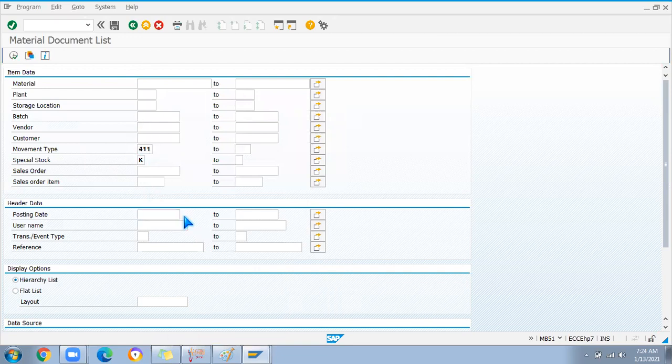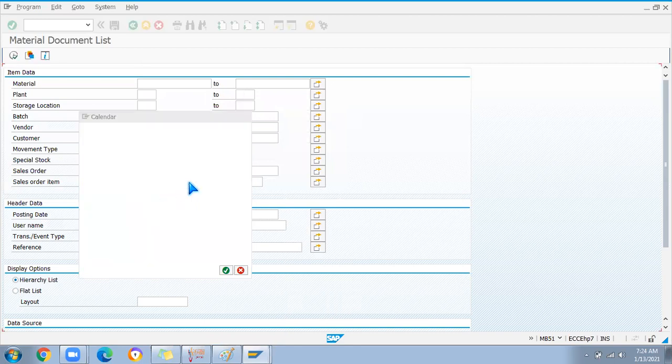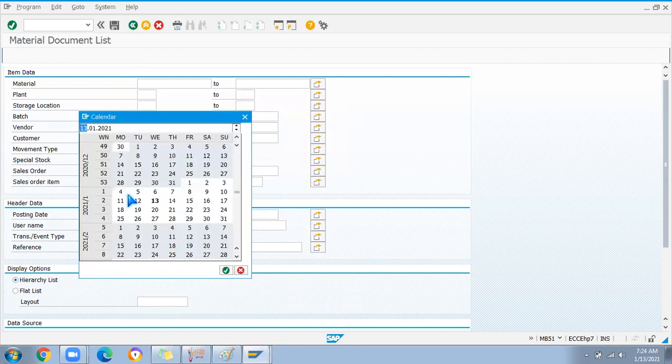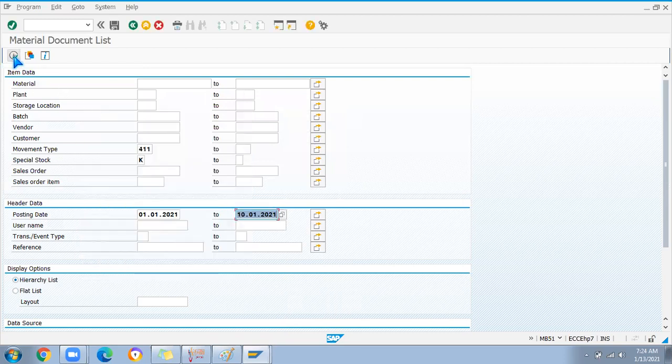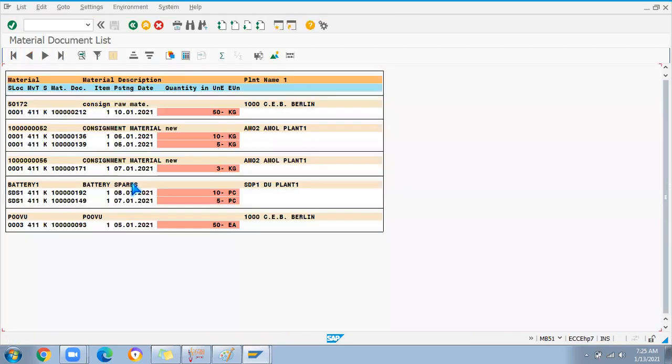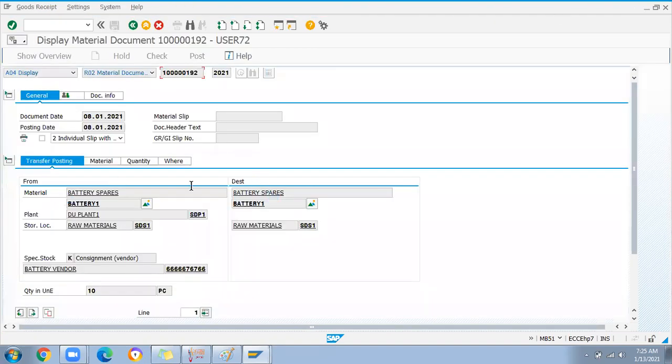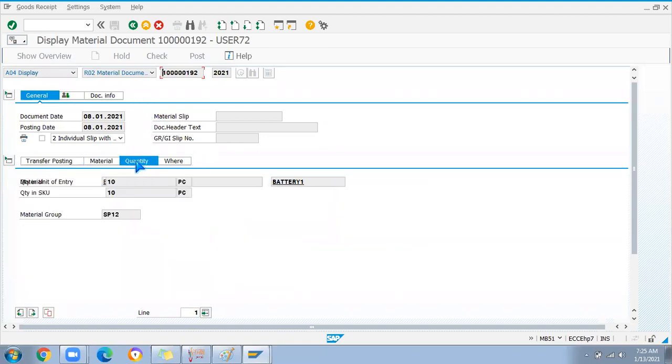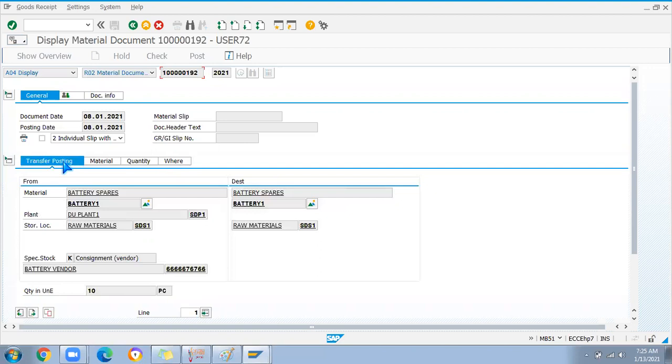I'll put the date, this month only, for 10 days, and the system will check whether any entries are there. There are a few materials they have created, some battery spares. Let me open this example. Here the quantity, which is 10, is posted from consignment stock to own stock, and you can see this is the vendor from whom we have purchased.